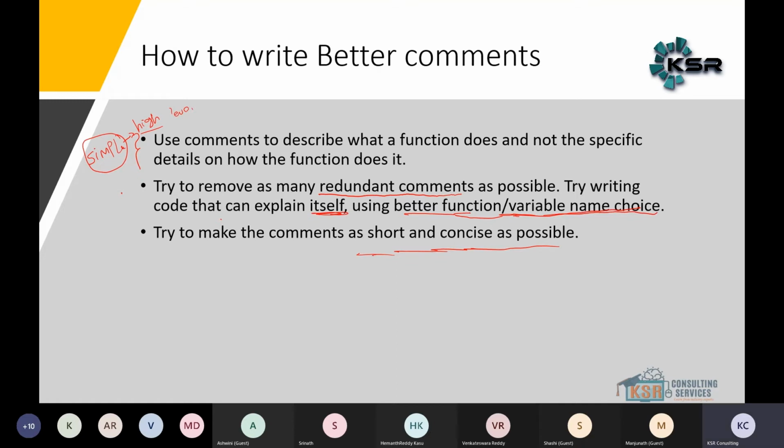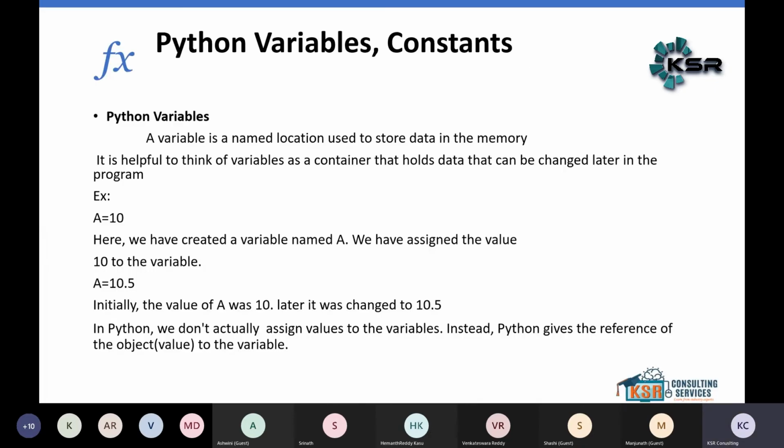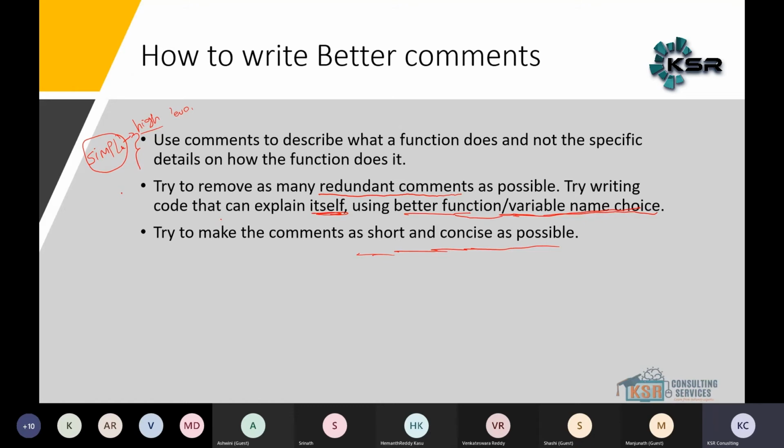Okay, any questions, any doubt? So this is about the comments and multiline comments. Any questions, guys?